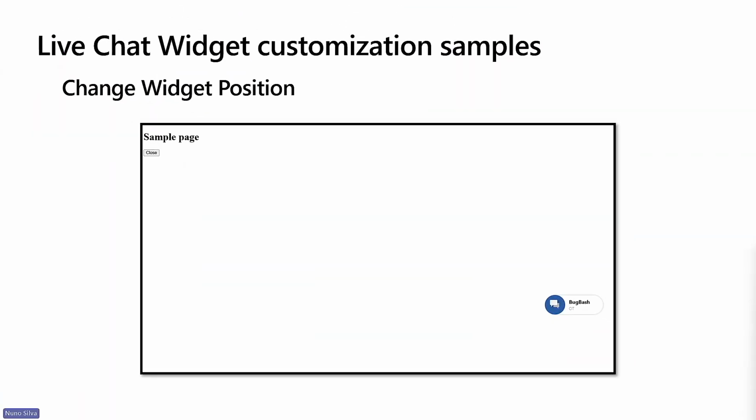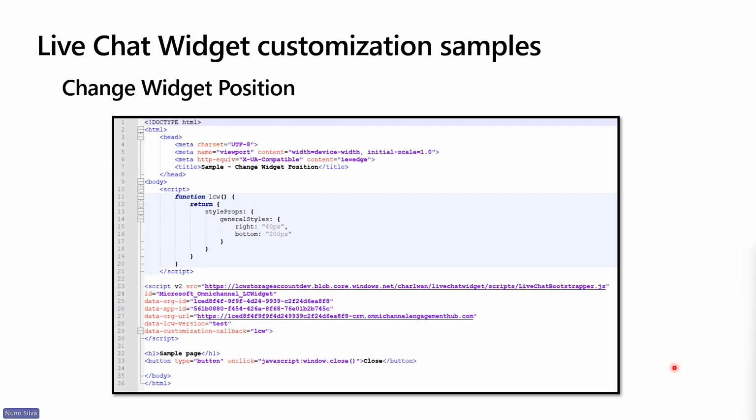In this example, if you are familiar with the out-of-the-box widget configuration, we can define the position of our chat widget to the bottom right or bottom left of your web page. In any case, you may have situations where you have a banner on the bottom of the screen or some information that you don't want to be hidden by the widget. And with this simple customization, we can adjust the position of our widget. Let me show you quickly how simple the code is.